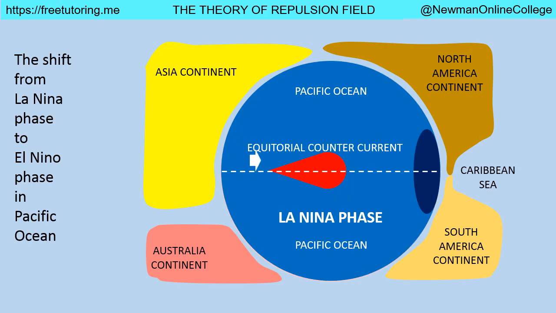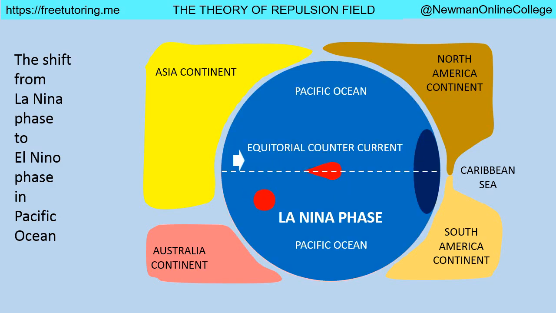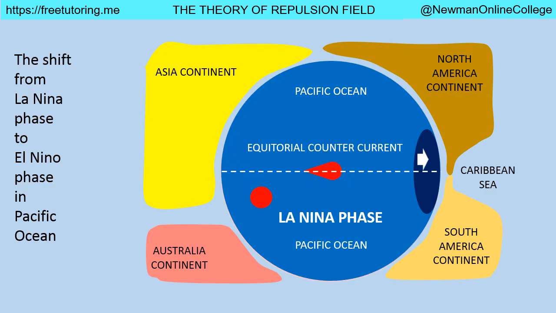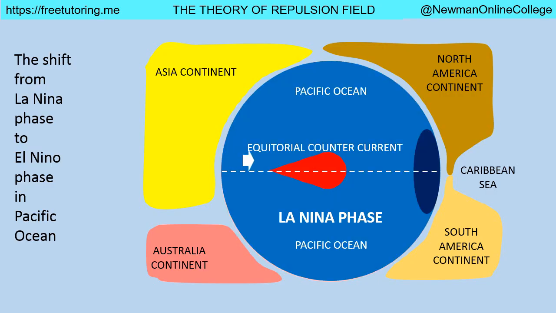If such a massive explosion recurs, the temperature of seawater of the Pacific will rise and the Earth will start to undergo another El Niño phase. In the development of El Niño phase and La Niña phase, the equatorial countercurrent also plays a considerable role. This ocean current brings either hot seawater or cold seawater to the east part of the Pacific Ocean. Such hot seawater or cold seawater leads to El Niño phase or La Niña phase, respectively.